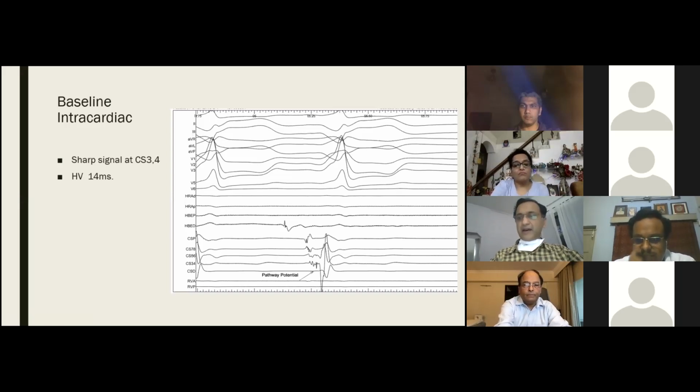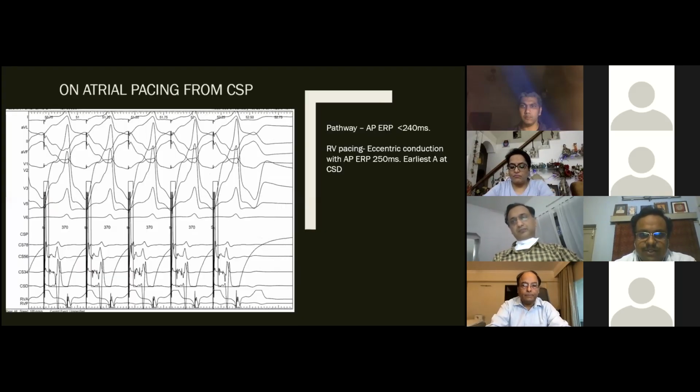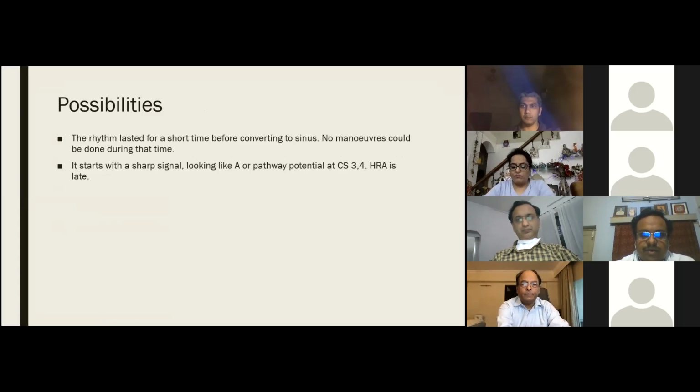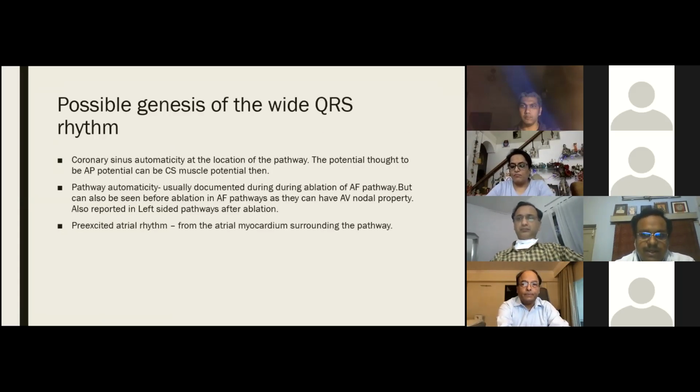Yes, that's why I thought there are 3 differential diagnoses. One can be coronary sinus related automaticity, or it can be atrial arrhythmia from that area, or it can be pathway related automaticity. These 3 we thought as diagnosis. That's why I tried to see what the morphology is.